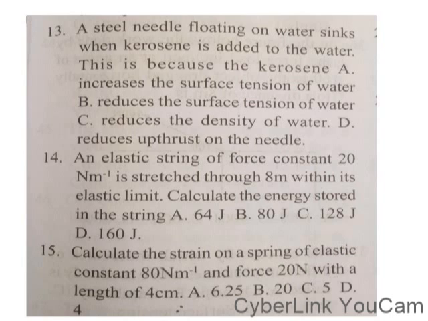So we convert that 4 centimeters to meters. Take note. Then how do we get the extension? It is from Hooke's law, F equals Ke. So that means that it will be force divided by the constant.